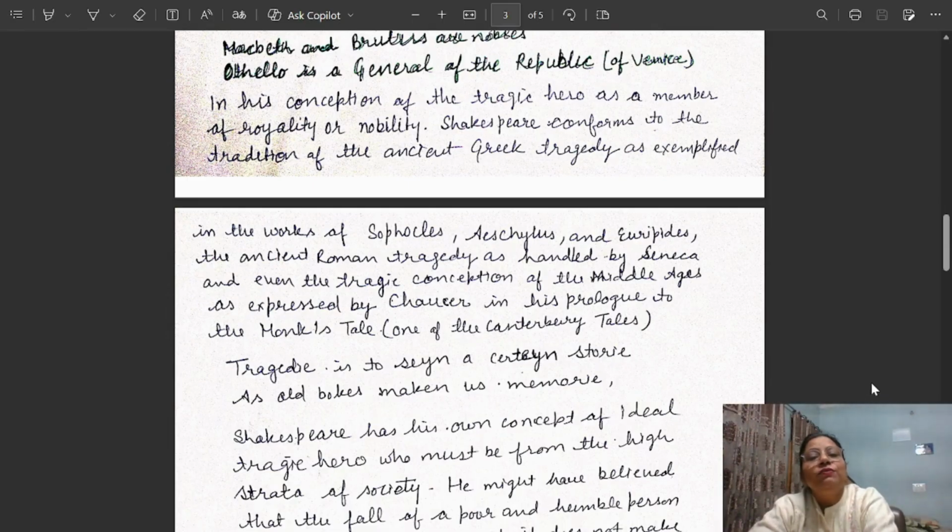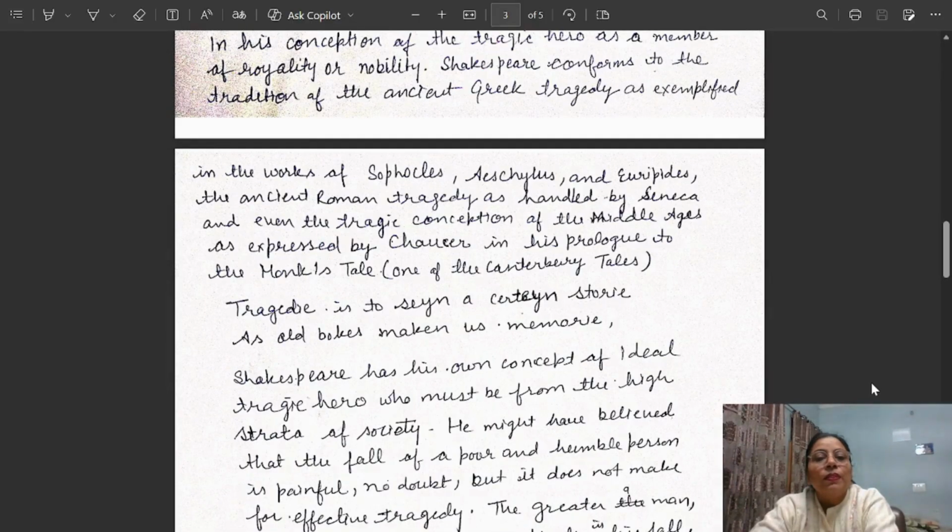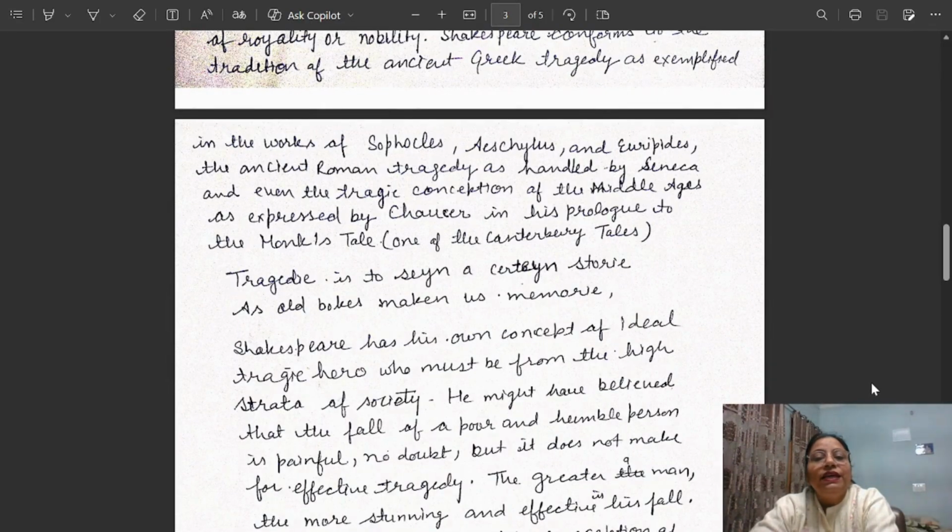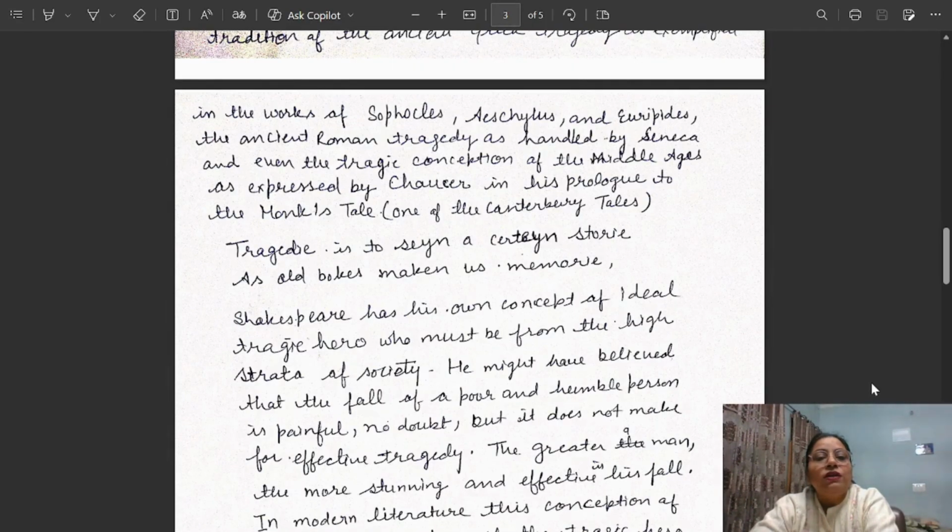Sophocles, Aeschylus, Euripides. We have seen that there is also the element of the one tragic hero, which was very important. Also, they have the element of horror and suffering.